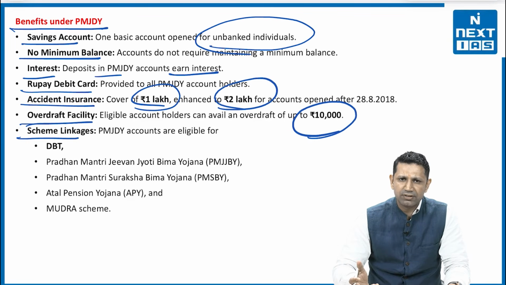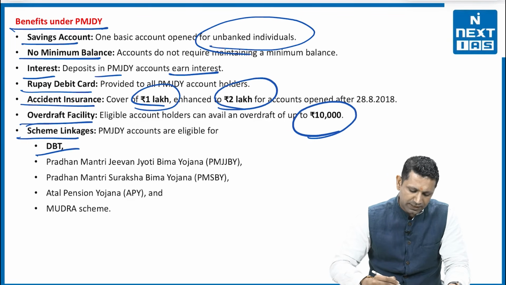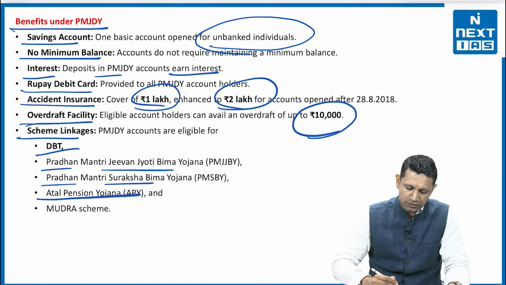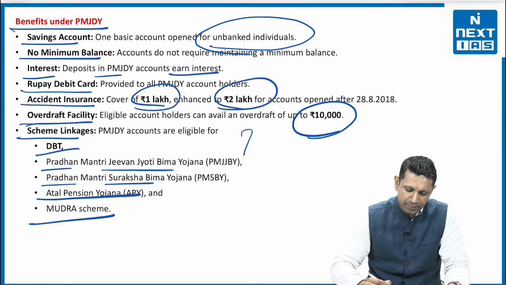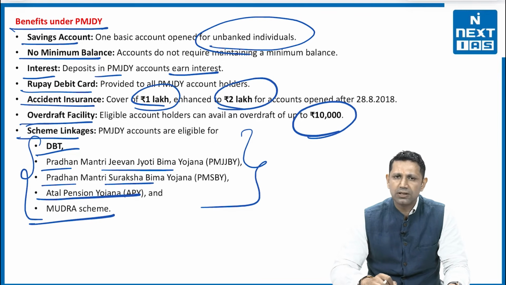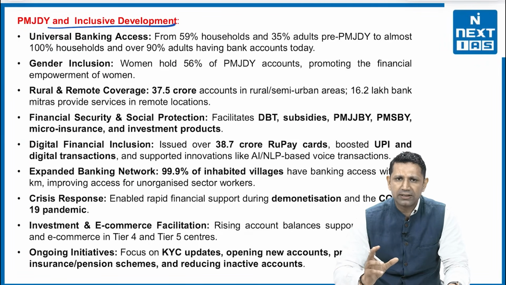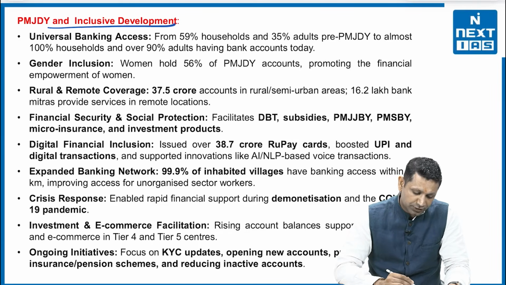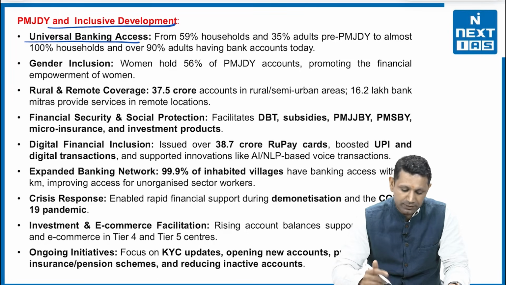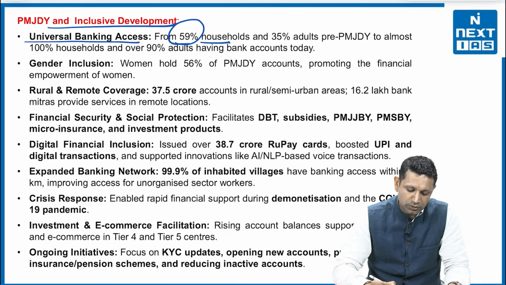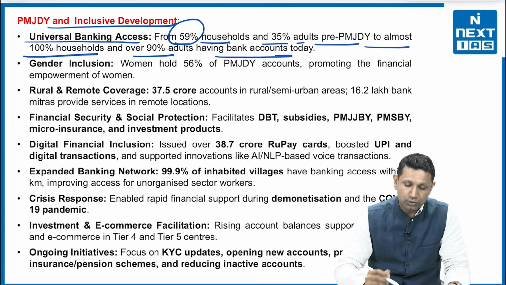Then schemes which are linked with the PMJDY include DBT, Pradhan Mantri Jeevan Jyoti Bima Yojana, Pradhan Mantri Suraksha Bima Yojana, Atal Pension Yojana, Mudra scheme, and many other schemes that have been integrated with the Pradhan Mantri Jan Dhan Yojana. The next is PMJDY and inclusive development, how it has helped in making our development inclusive through financial inclusion. First of all, universal banking access has now been provided.